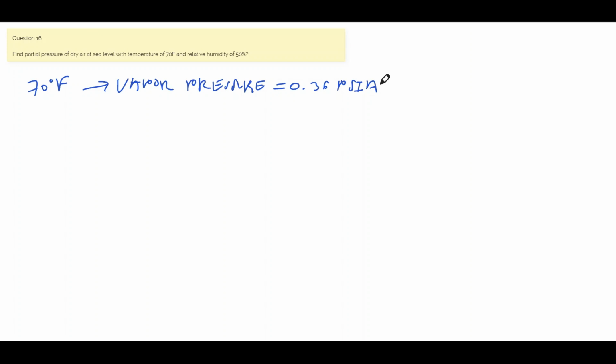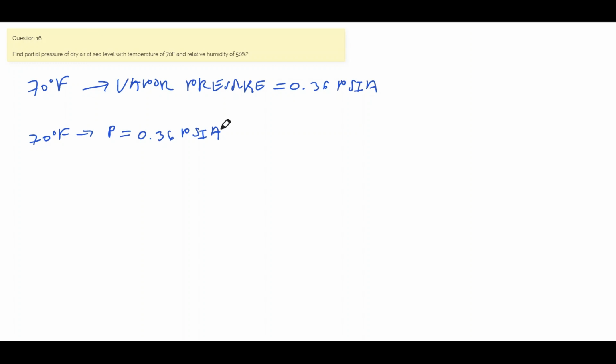Second way to do it, you go to steam tables. For saturated steam for 70 degrees, you're going to find that pressure equals to 0.36 psia.